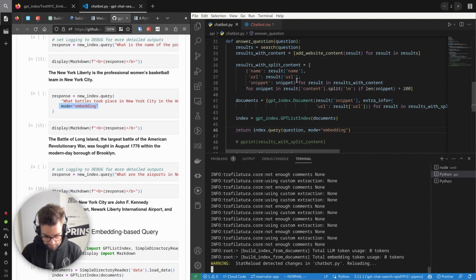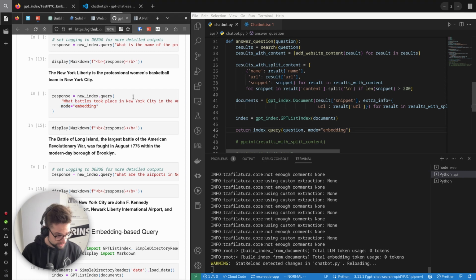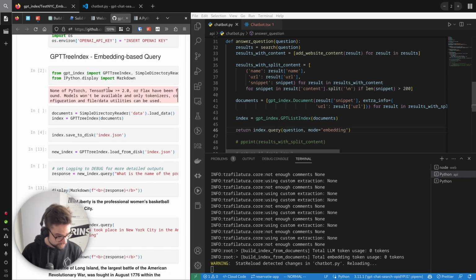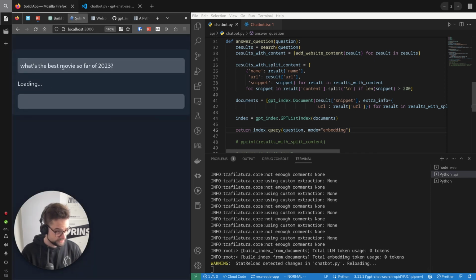Yeah, now it's of course reloading this stuff. Index struct, index list documents, yes. So, oh, tree index, yeah, list index section. Embedding based. Oh, okay, let's just try it again.